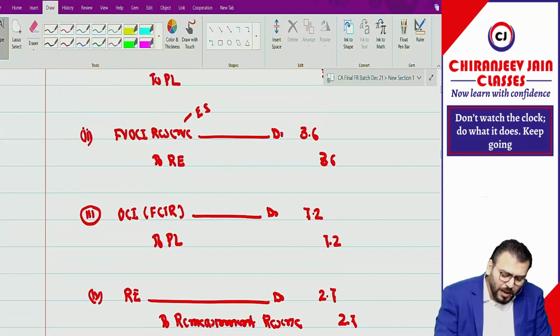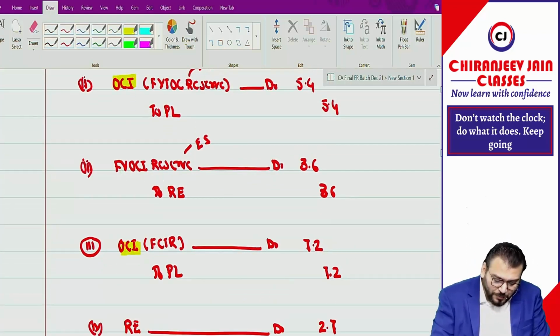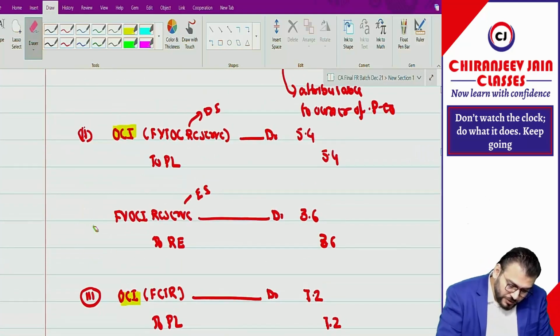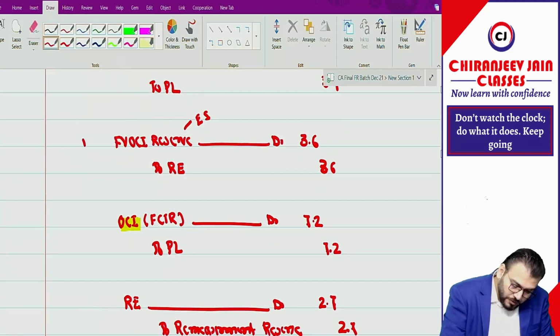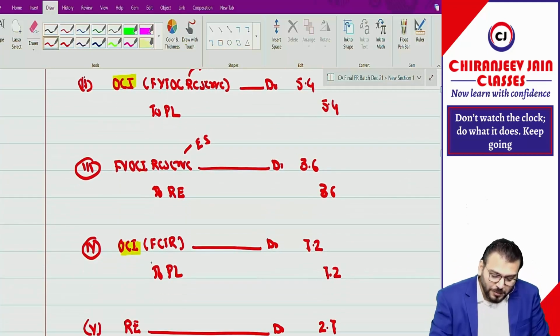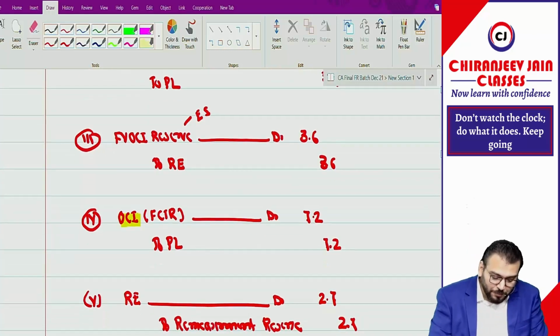Have you understood why I am writing OCI here, but I am not using OCI in point numbers 3 and 5? In point number 2 and point number 4, I am using the word OCI, but in point number 3 and point number 5, I am not.